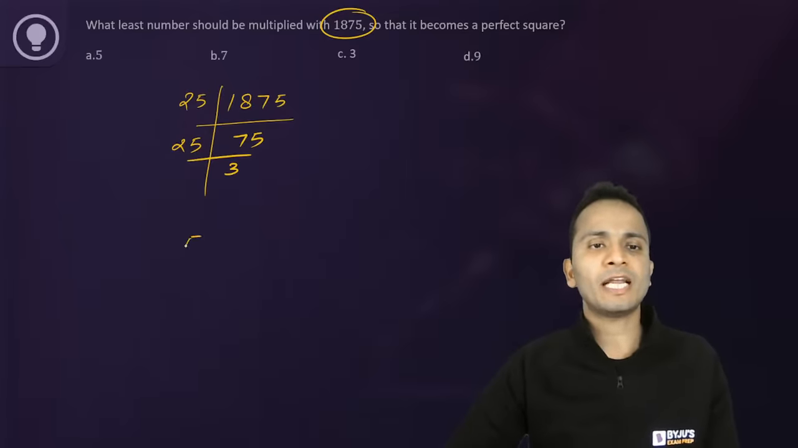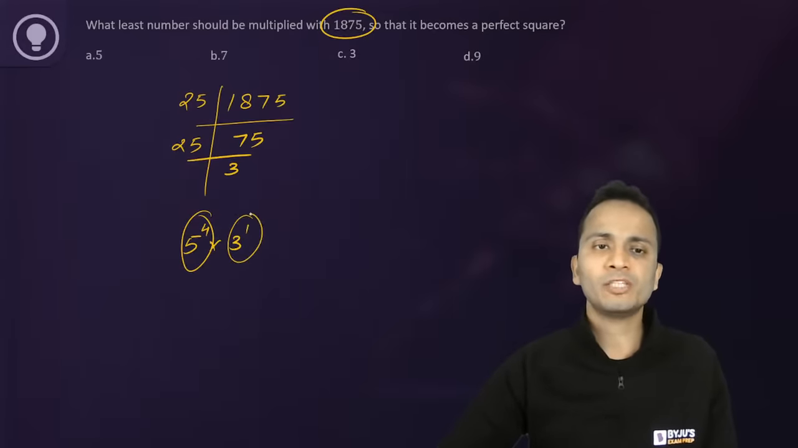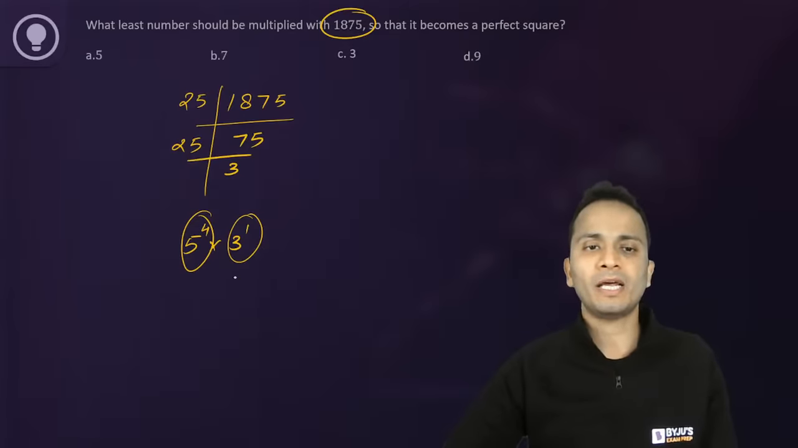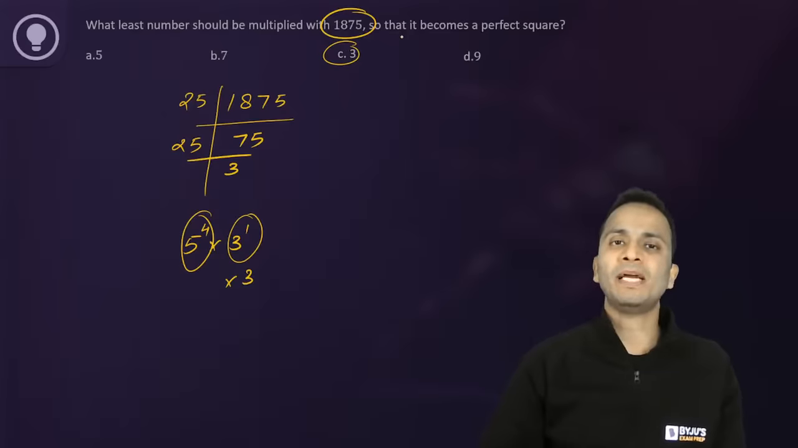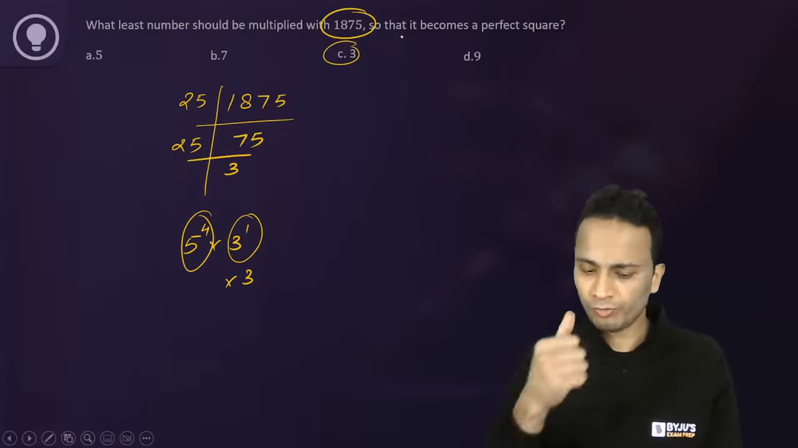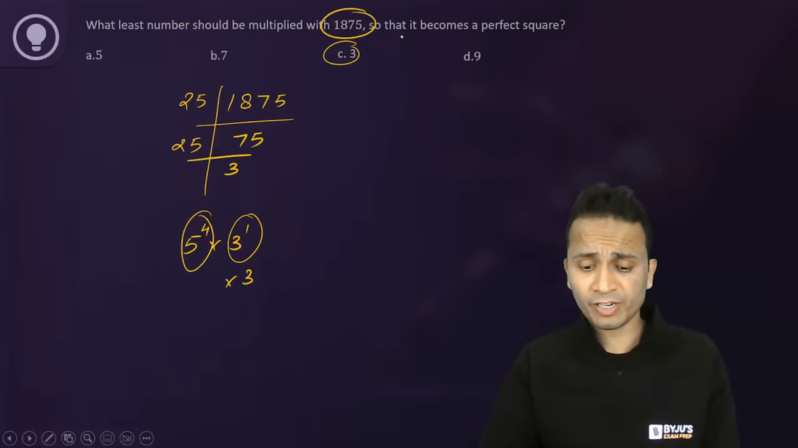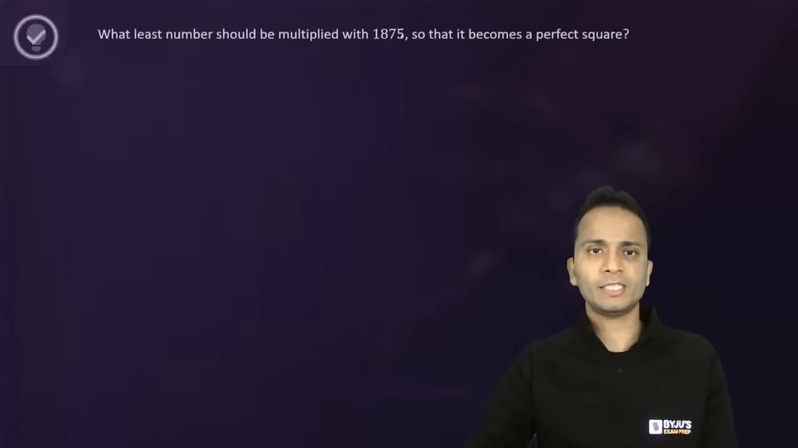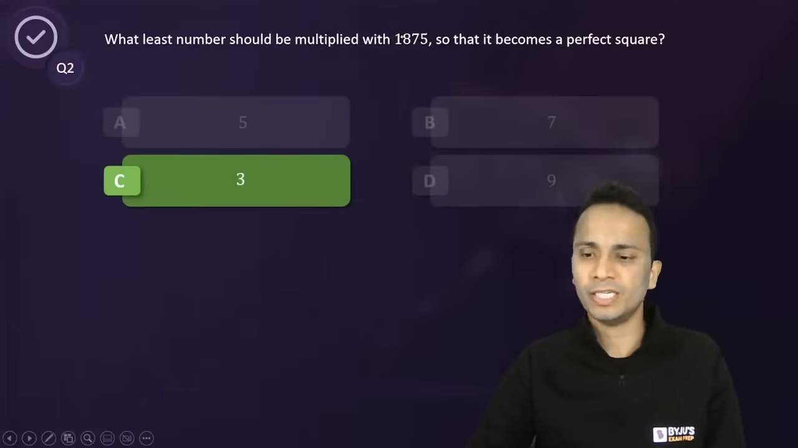So this number can be written as 5 raised to the power 4 multiplied by 3 raised to the power 1. Now this portion is already a perfect square. To make this portion a perfect square, I have to multiply it with 3. So the least number which should be multiplied with this number to make it a perfect square is 3. And all of you are absolutely correct. Some of you have given a different answer. I hope you have understood why 3 will be the answer, and why any other number is not the answer. Okay? So the correct answer here is option C, that is 3.